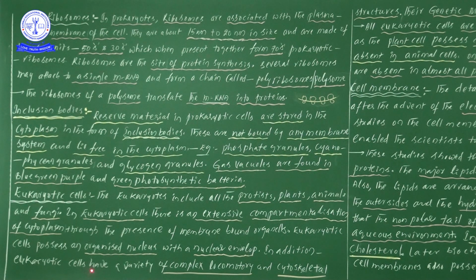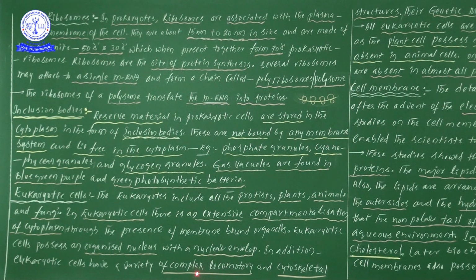Next one, in addition, eukaryotic cells have a variety of complex locomotory structures. Along with this entire information, there is some extra information also. In terms of locomotion, different types of organs as well as organ systems are present.